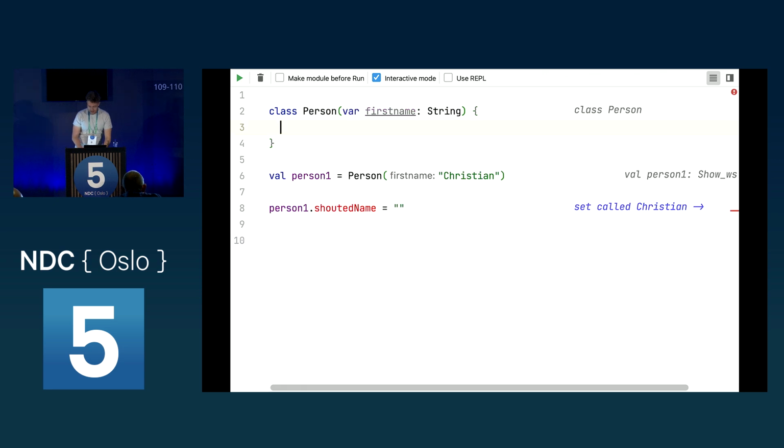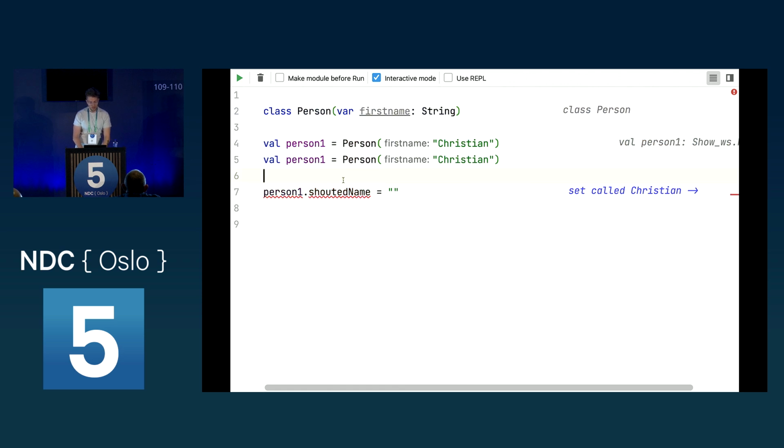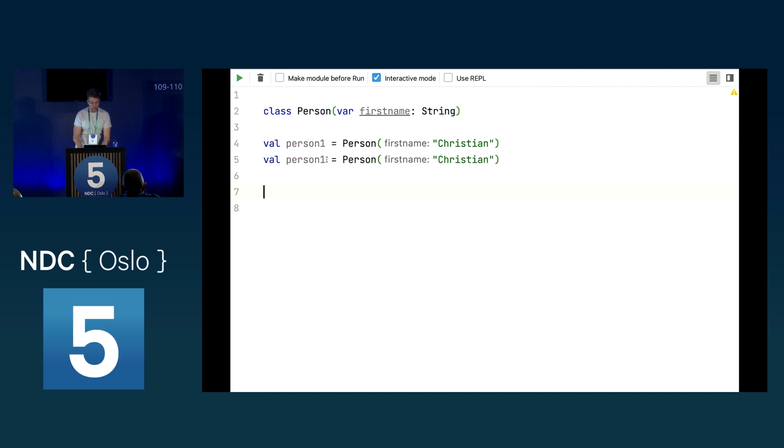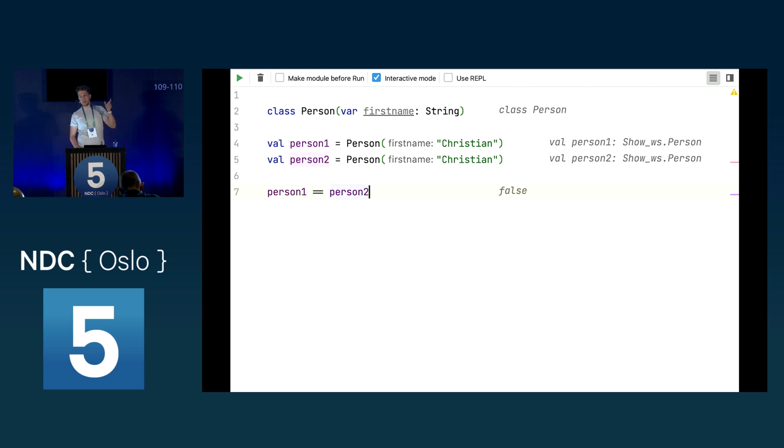All right. Now, what also is interesting with classes in Kotlin is, let's say we have these two properties here. We have person1 and person2. Now, if I compare these two, by the way, double equals in Kotlin means that you compare by value, so it uses the equals, and with triple equals, it compares the references.